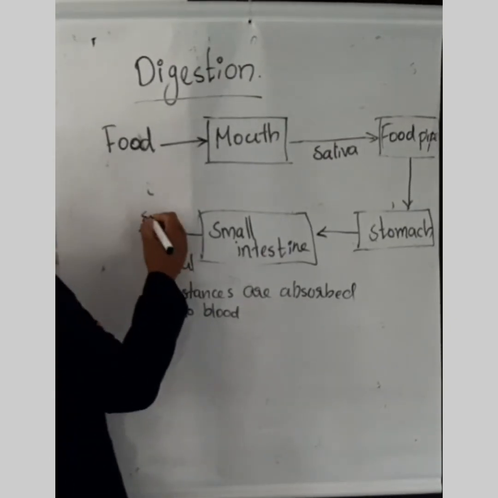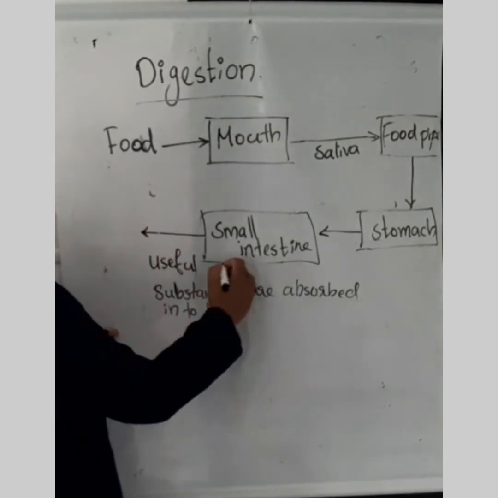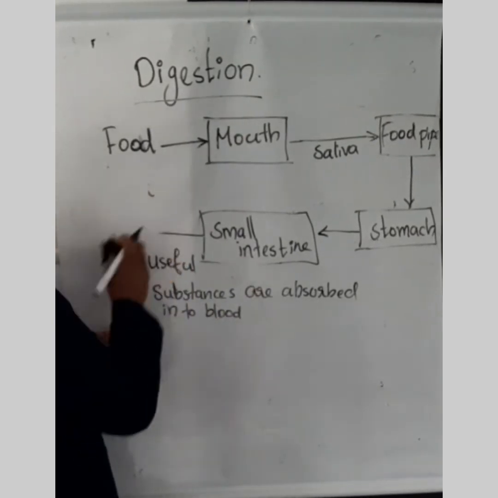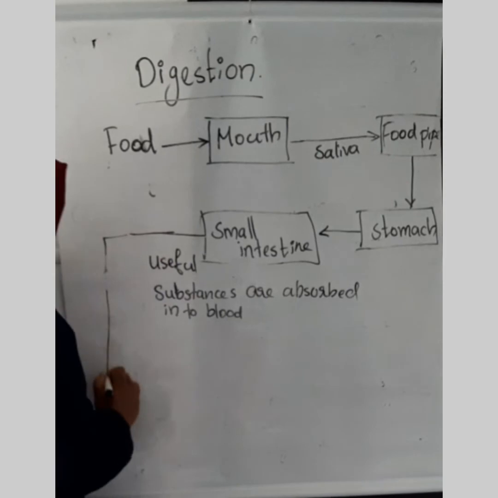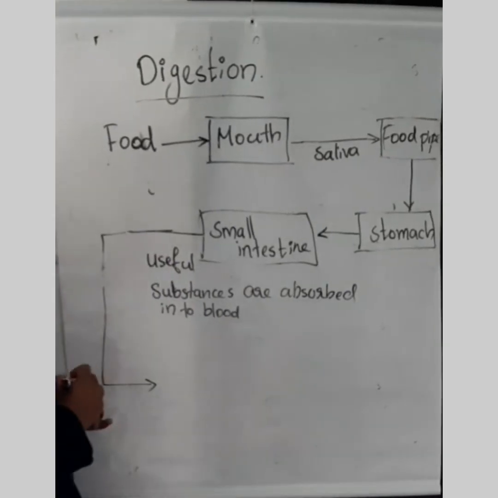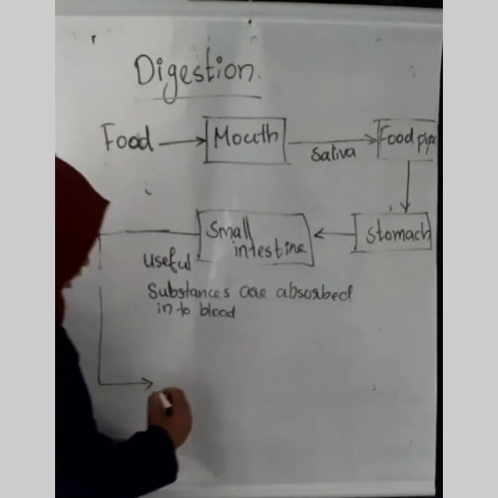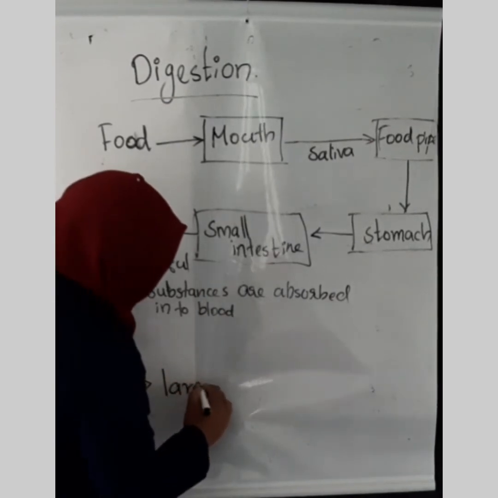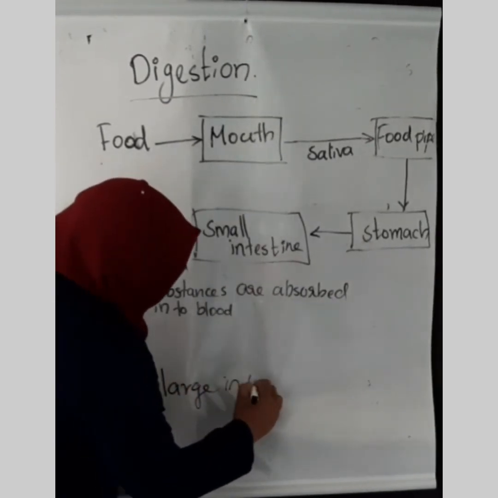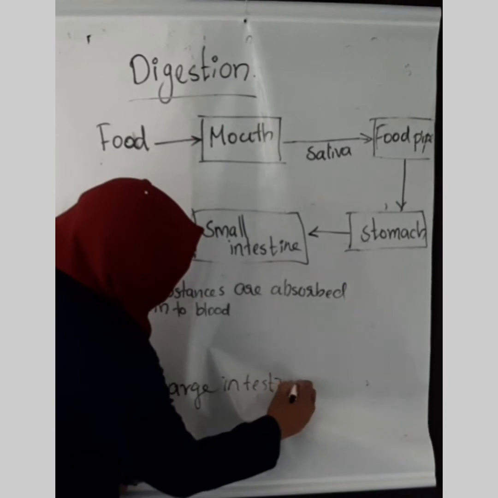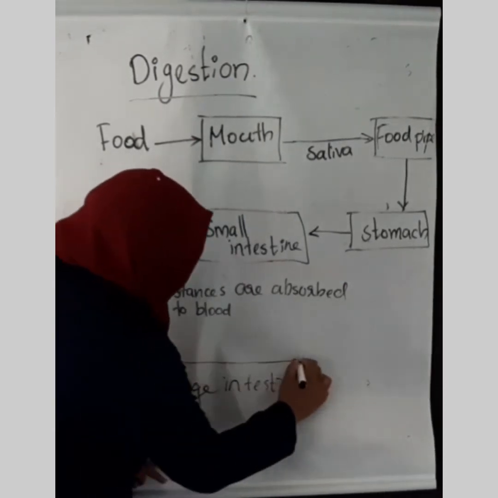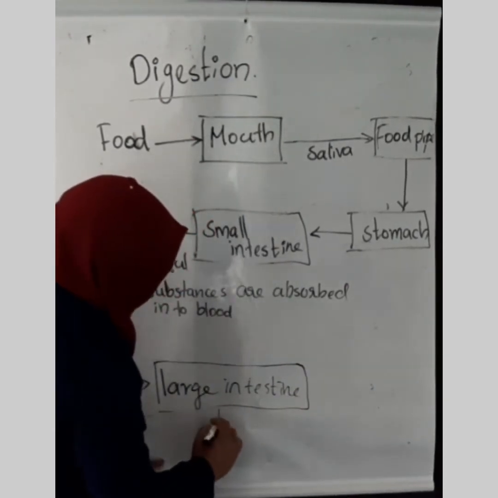From the small intestine, the undigested food passes to the large intestine, from which the water component is absorbed.